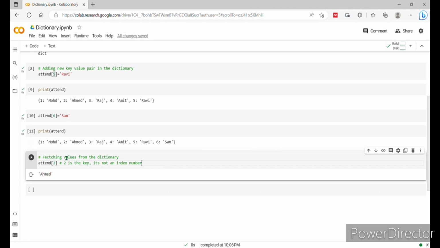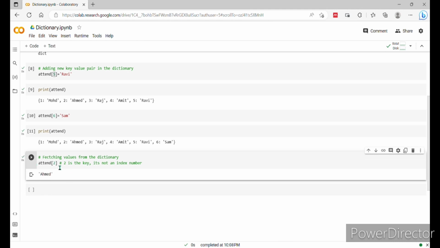So we are fetching the name at rule number 2 here. What is the name at rule number 2? Ahmad. Just we are fetching the value from the dictionary. It's not an index number. We are not doing any slicing or indexing here.